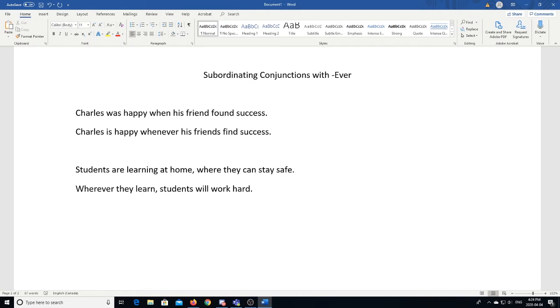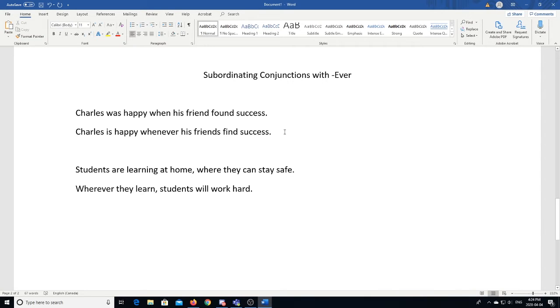The specific type of subordinating conjunction that I would like to talk about today are ones that end with "ever." So we have words like whatever, whoever, whichever, whenever, and all of these can be used as subordinating conjunctions that show a relationship between our two clauses. But adding this "ever" makes it very different from having just "when" or "what."